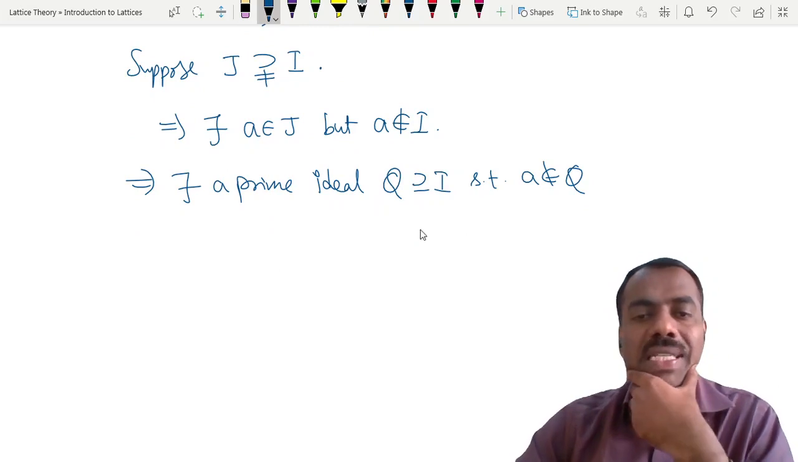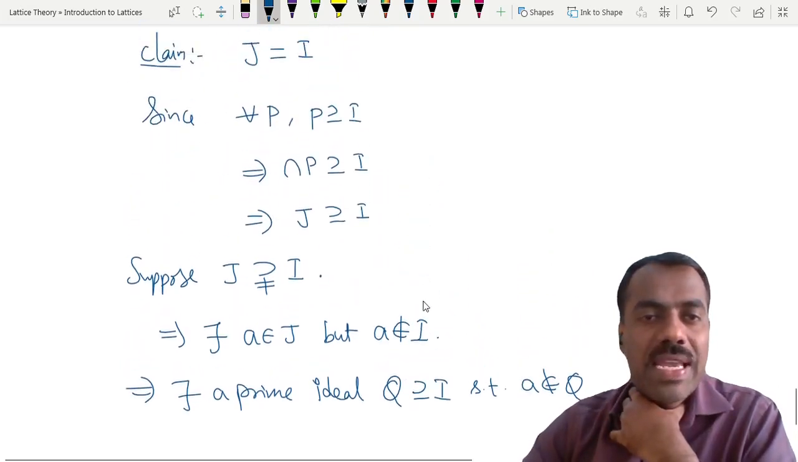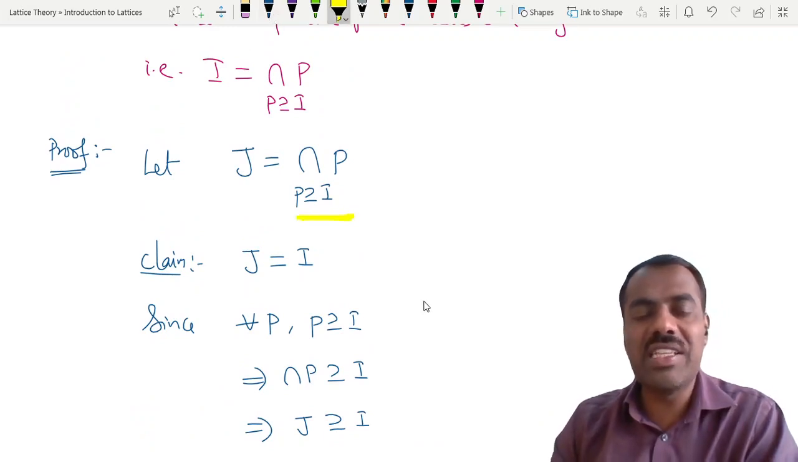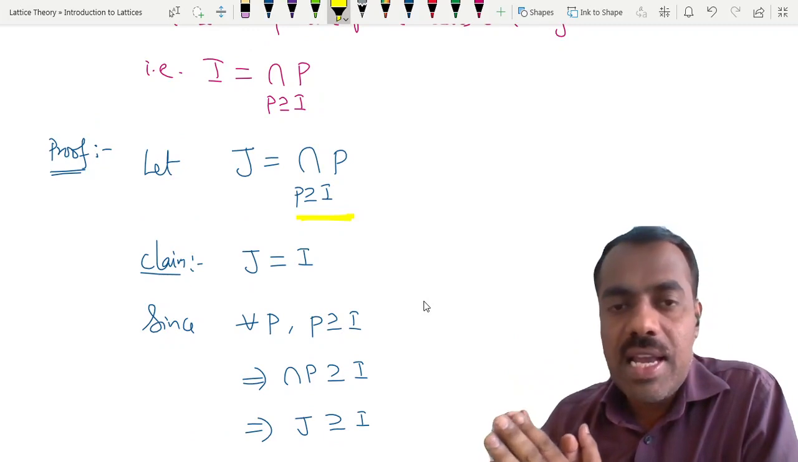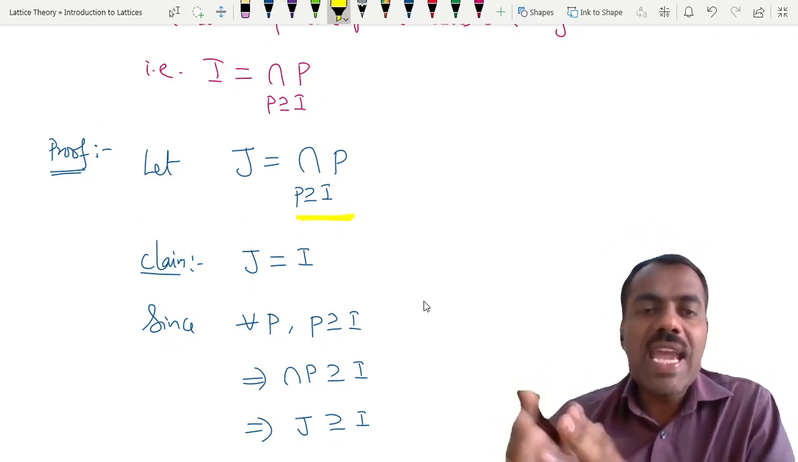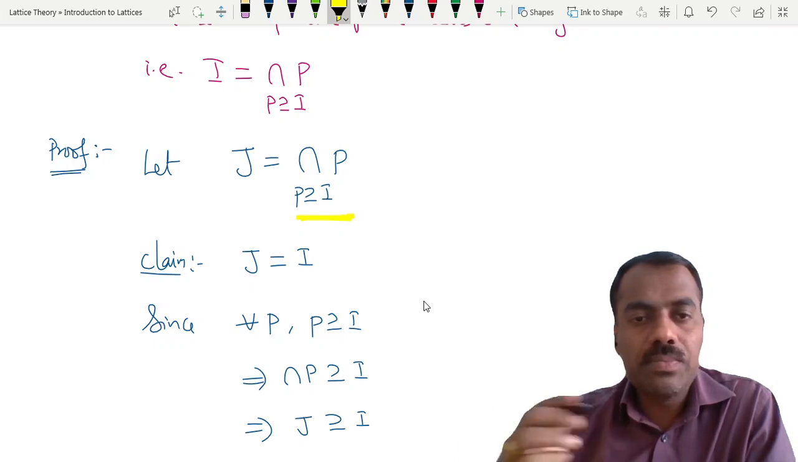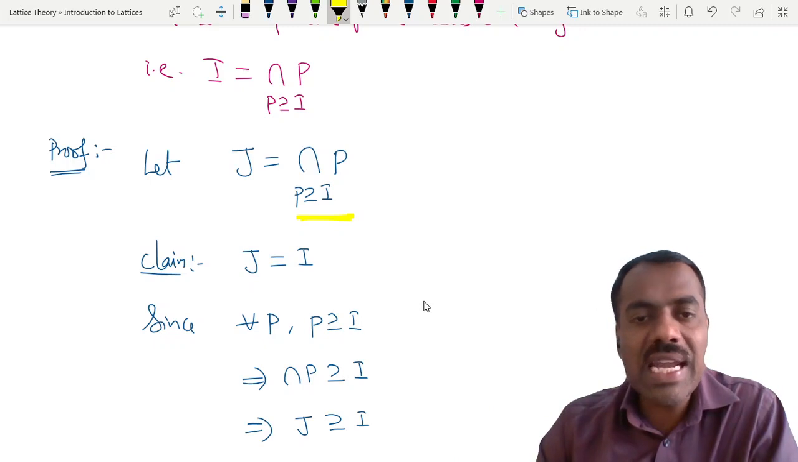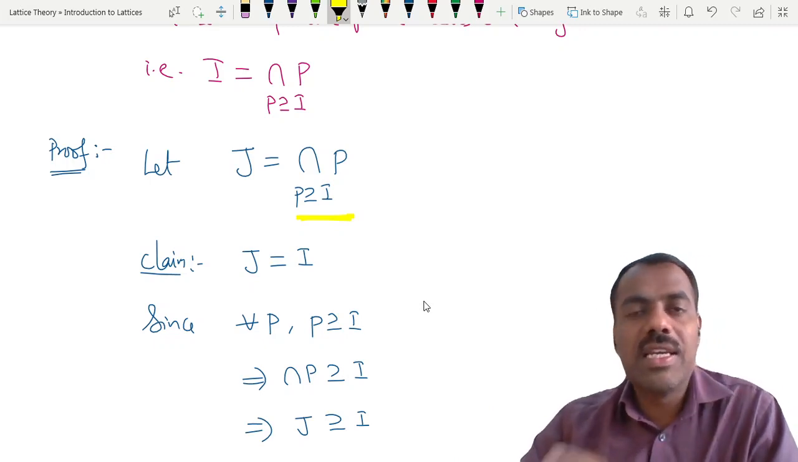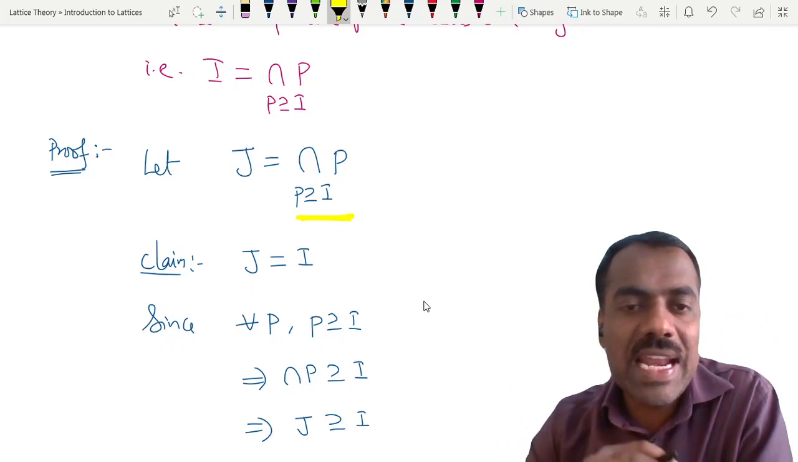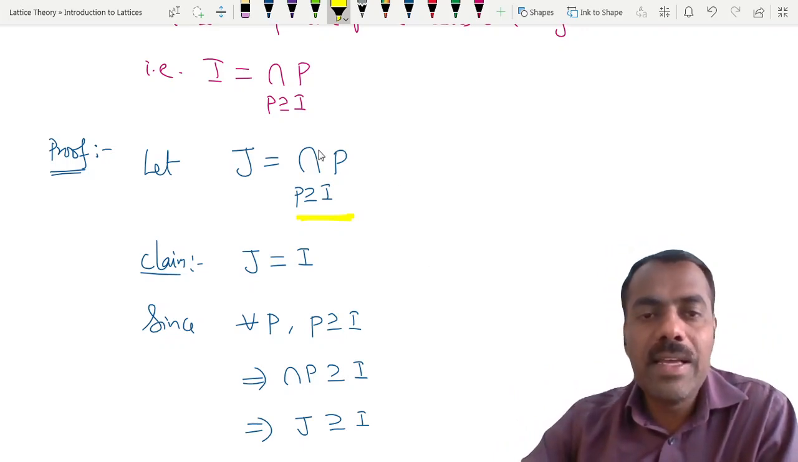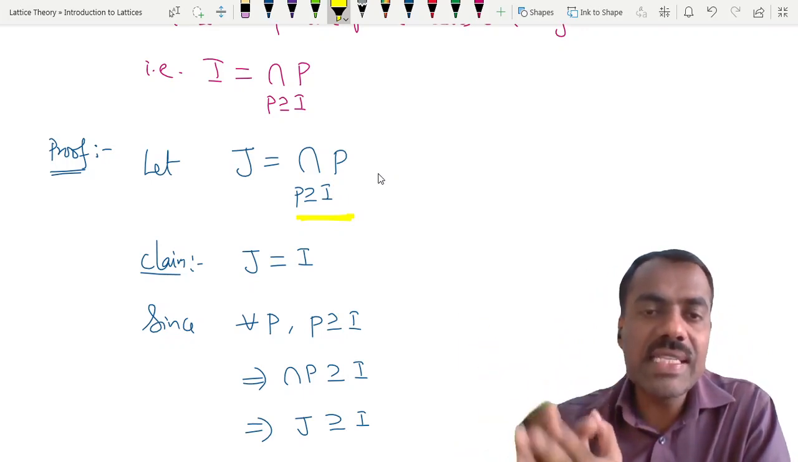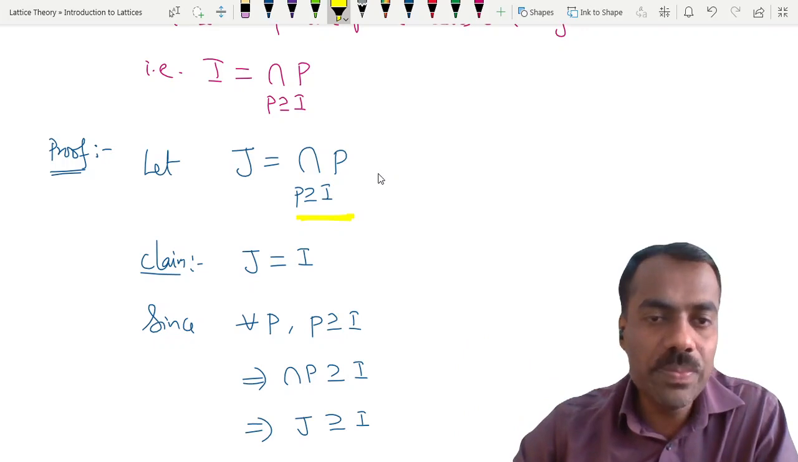But because Q contains I and Q is a prime ideal, it is in this collection. What is our J? J is: take all prime ideals containing I, then take the intersection. Now, because J is the intersection of all prime ideals, J is contained in every such prime ideal. See, J is something like P intersection Q, suppose. Then J is contained in P as well as J is contained in Q.